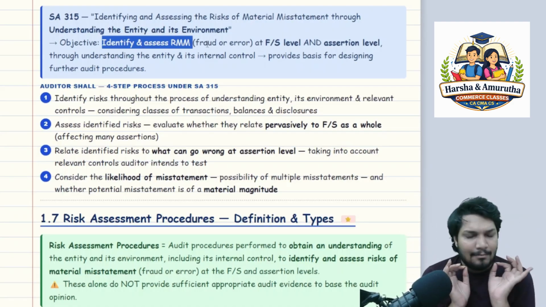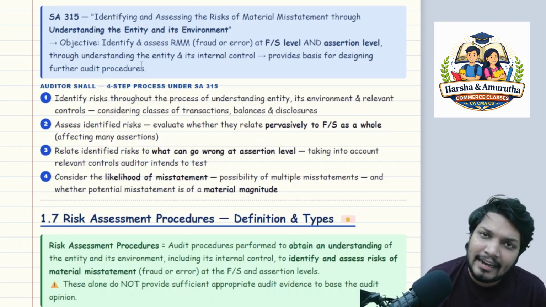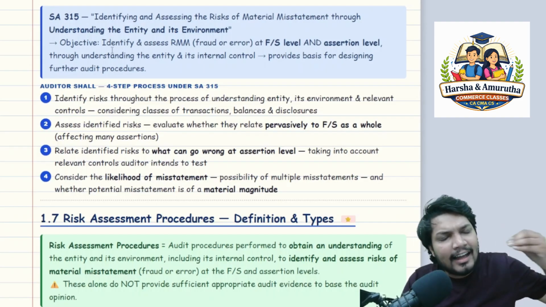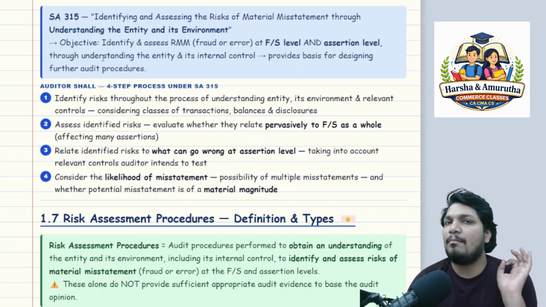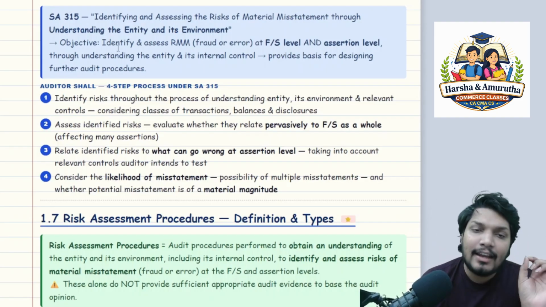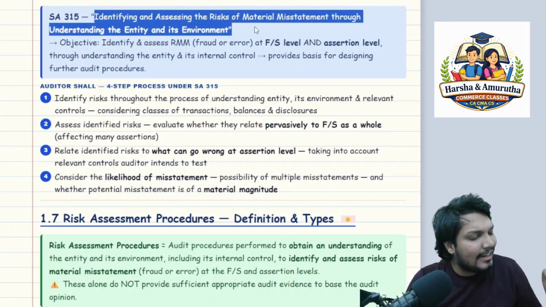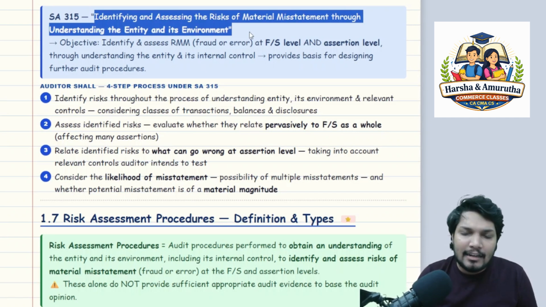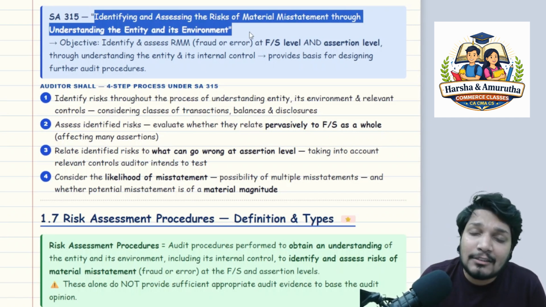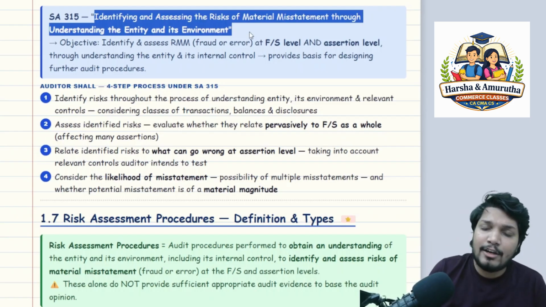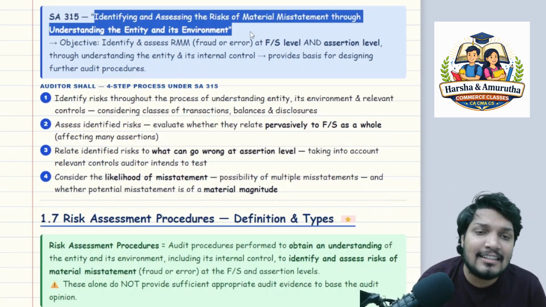SA 315 is an important standard, sir. Please don't neglect this standard. I don't know, ICAI might ask a direct question also. So please, what is SA 315? Identifying and assessing the risk of material misstatement through understanding the entity and its environment. Pause the video, repeat after me. SA 315, identifying and assessing the risk of material misstatement through understanding the entity and its environment.